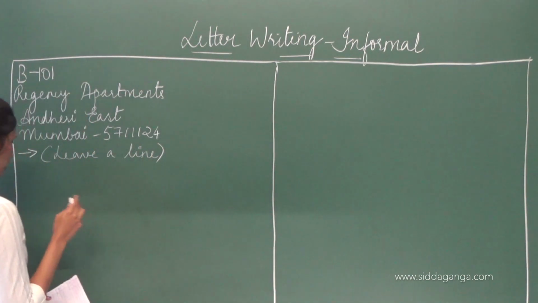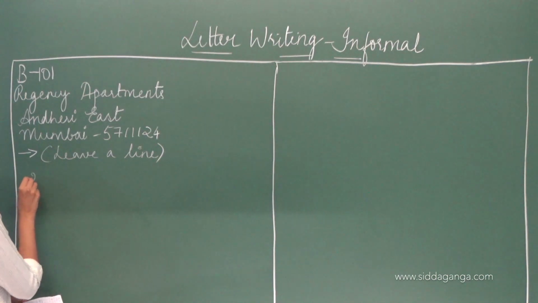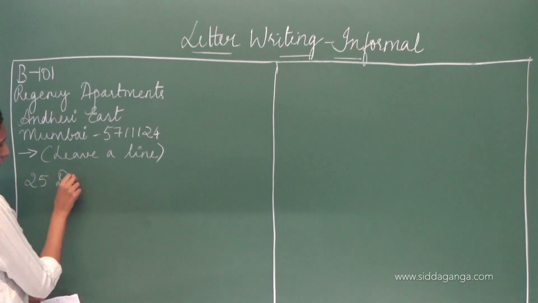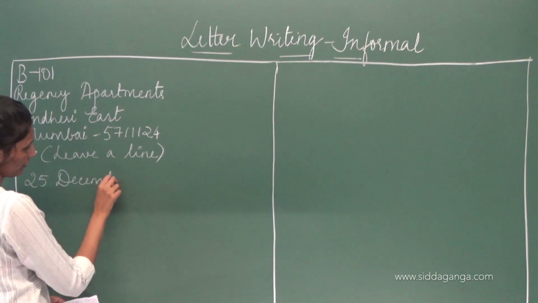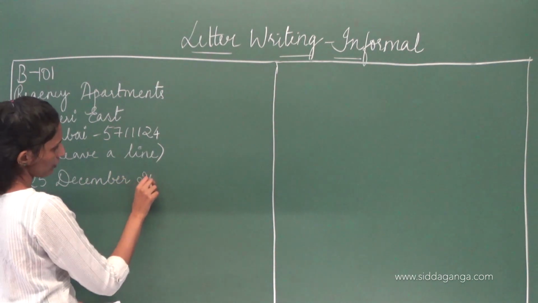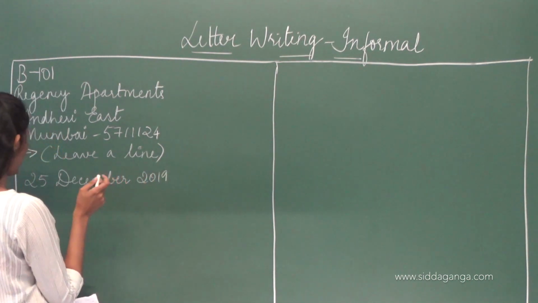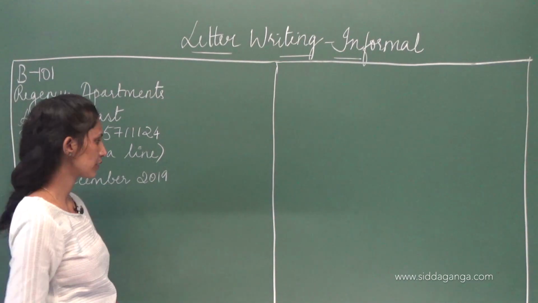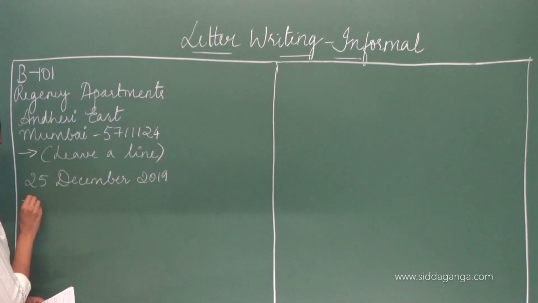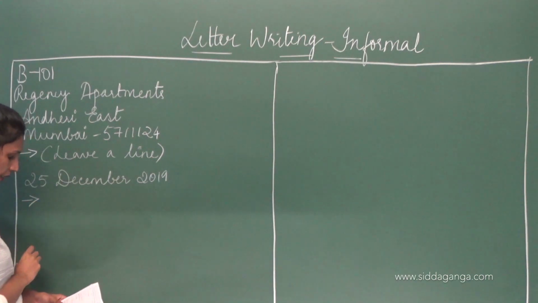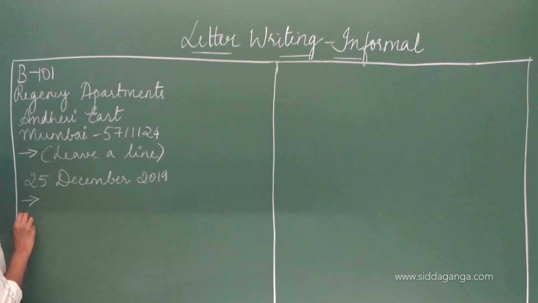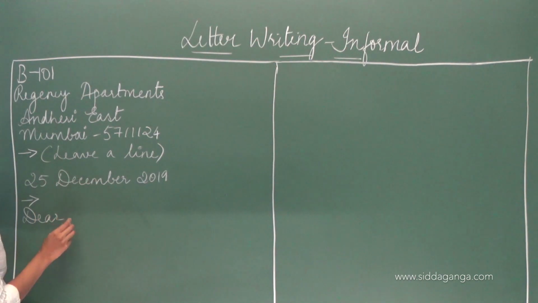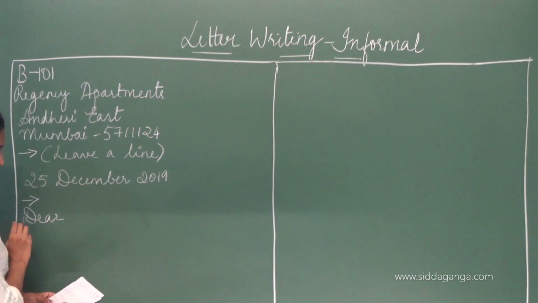Now what are we going to write? We are going to write the date. We will write 25 December 2019, or 25th of December 2019. Again, leave a line after the date. All right. Then comes the salutation. Okay, dear.